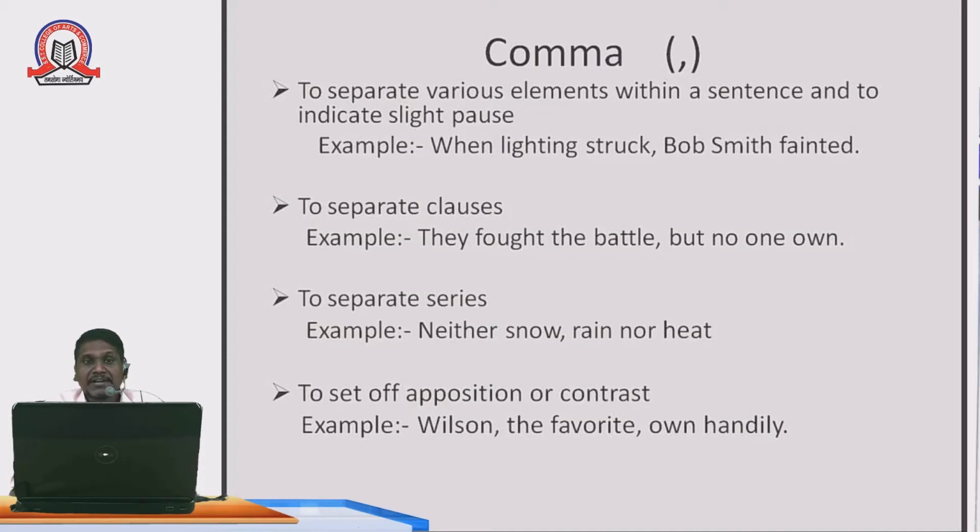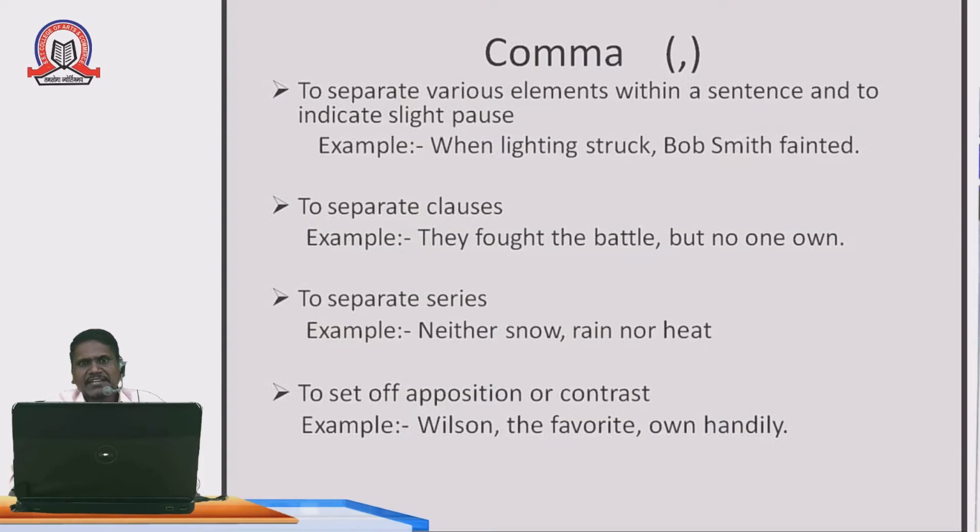Look carefully at this example: When lightning struck, comma, Bob Smith fainted. If I use this sentence without the comma: When lightning struck Bob Smith fainted, it is not a meaningful sentence. That's why we have to use a comma to complete the sense.